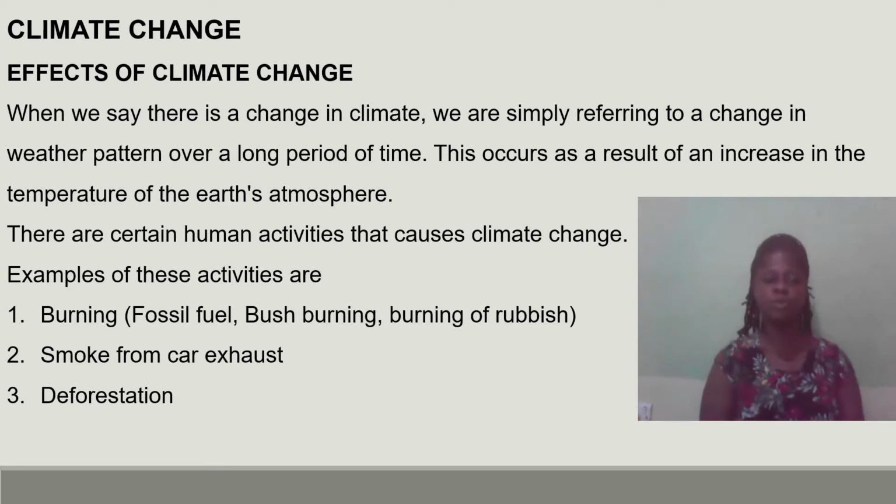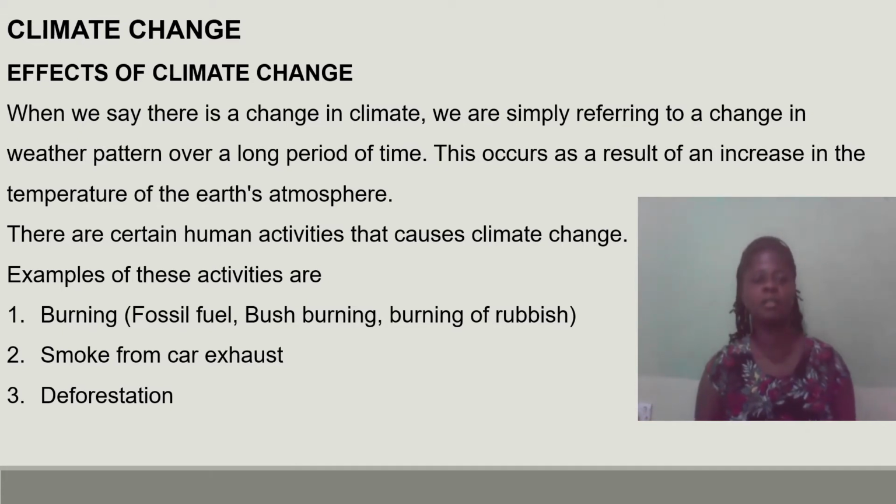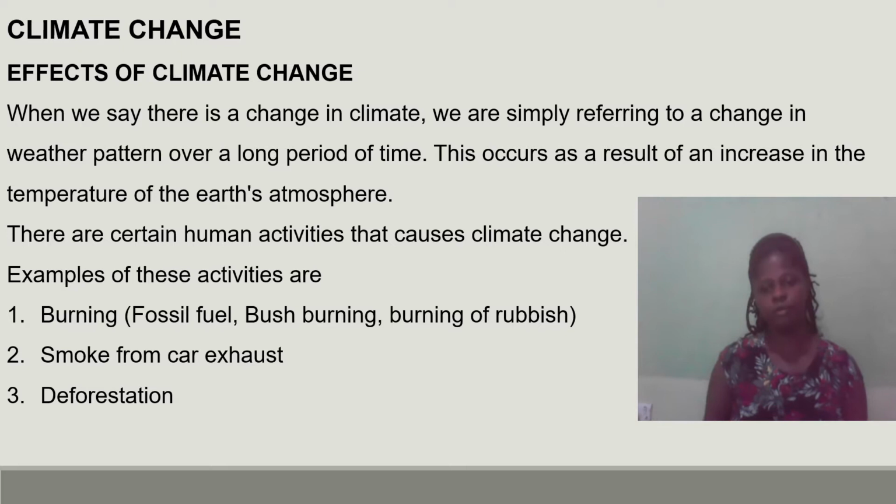Today our lesson is going to be on the topic climate change. Our focus is going to be on the effect of climate change. Now when we say there is a change in climate, we are simply referring to a change in weather pattern over a long period of time. This occurs as a result of increase in the temperature of the Earth's atmosphere.